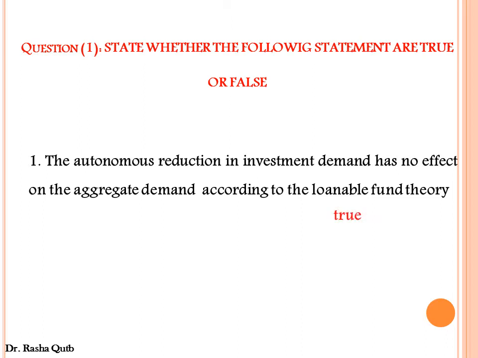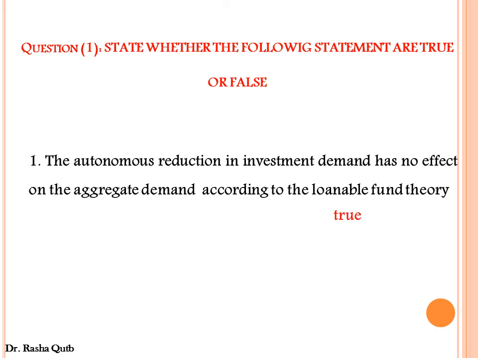First of all, we have to remember that in the classical model, aggregate demand, which is the demand side of the goods market, will not be affected by any change in autonomous investment, but it would be affected by money supply, assuming a given potential level of output and velocity of circulation. So according to the loanable fund theory, an autonomous decline in investment is balanced by an equal increase in consumption and an equal increase in induced investment. That's why any change in autonomous investment has no effect on the aggregate demand according to the classical thoughts.